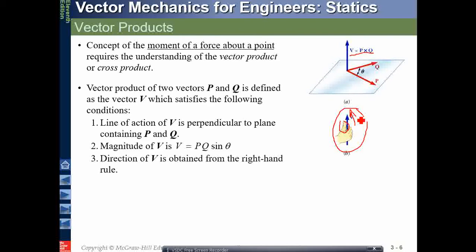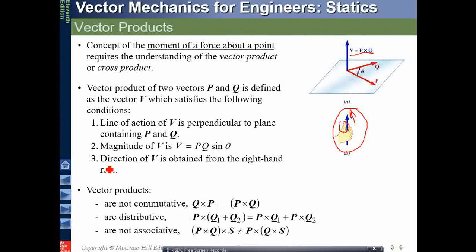And the magnitude of this vector v is pq sine theta, where theta is the angle between the two vectors.